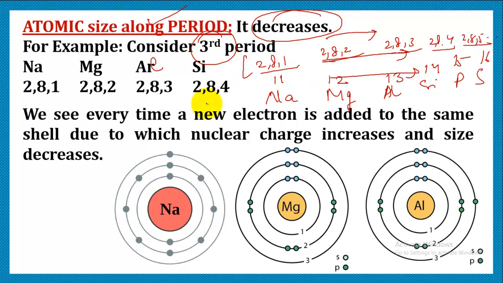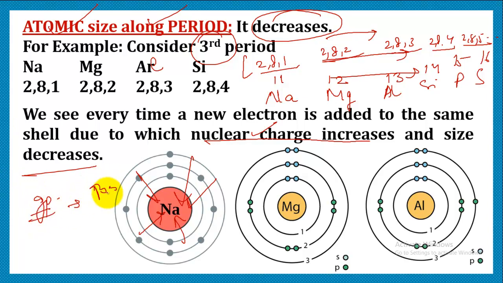So due to this, what happens? The nuclear charge increases. That is, the nucleus has to attract its electrons with more force. And when the nucleus attracts its electrons with more force, obviously the size will decrease. So along a period, the size decreases. And if we talk about the group, we know that size increases. So you have to make sure that you know the logic behind the increasing and decreasing of atomic size along a group and period.